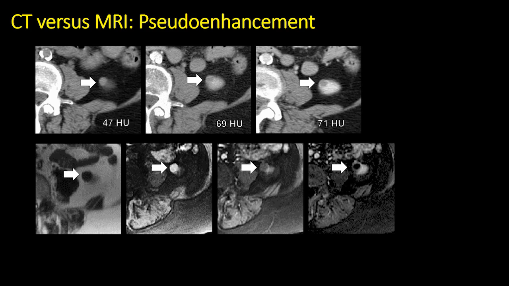So we can see here that a hyperdense lesion in the lower pole of the left kidney has increased into the intermediate range on enhanced CT, whereas on MRI, the lesion is homogeneously T2 hypointense, markedly T1 hyperintense, and showing no enhancement on the subtraction images.